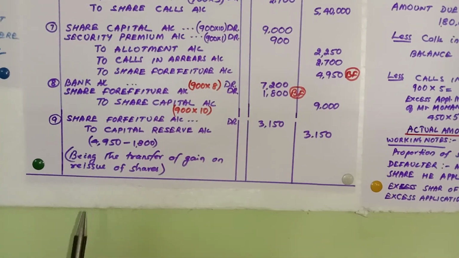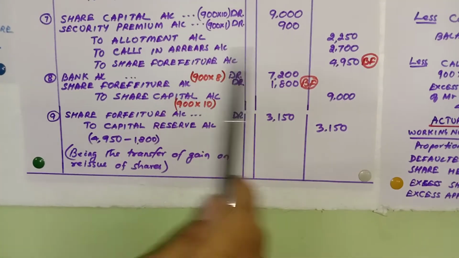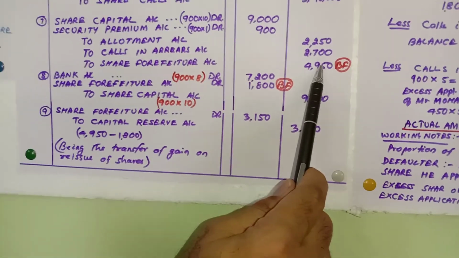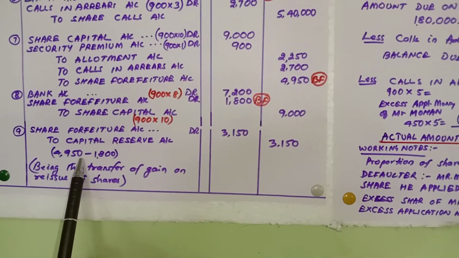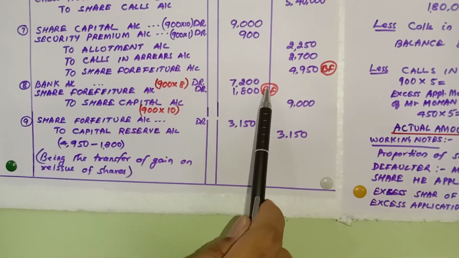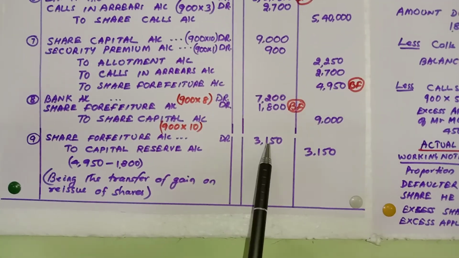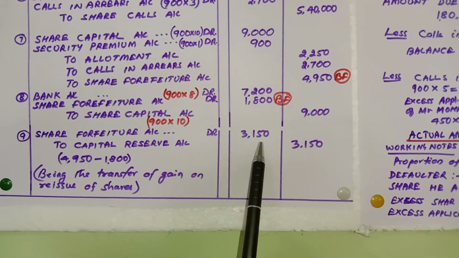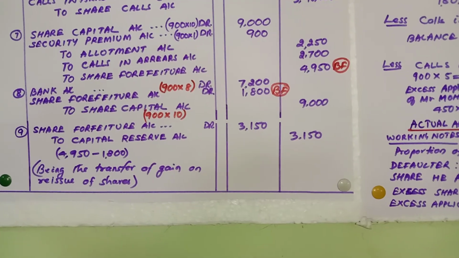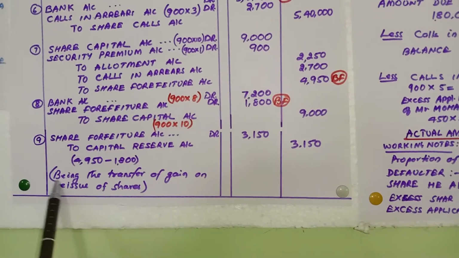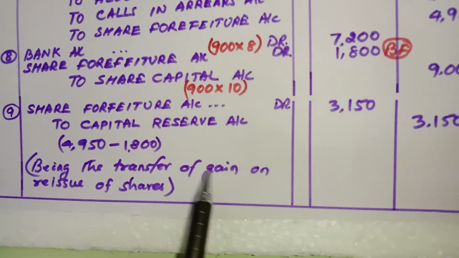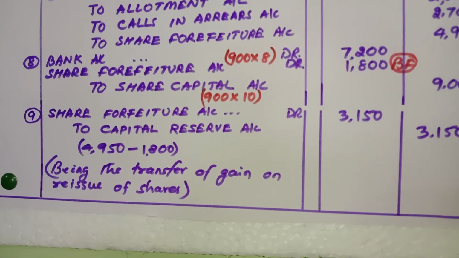So what I am trying to say is there will be two forfeiture amounts. One is the credit side, 4,950. Another at the time of reissue, 1,800. Minus this, the difference is taken as gain. So 3,150 is the gain. You can write the narration: being the transfer of gain on reissue of shares.